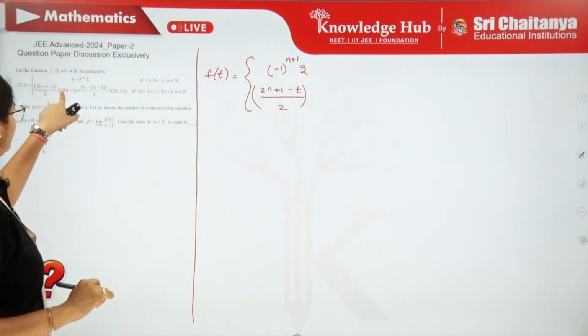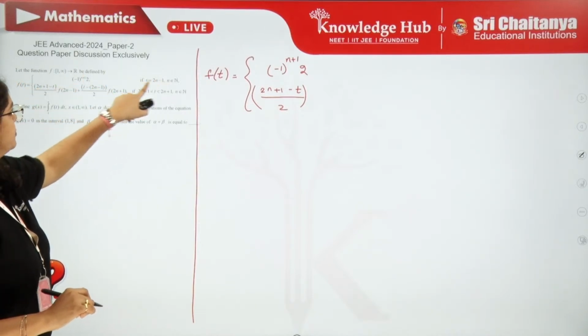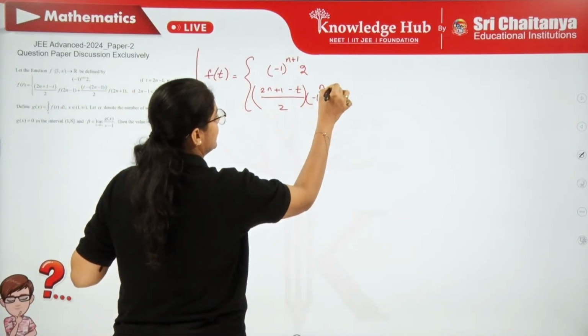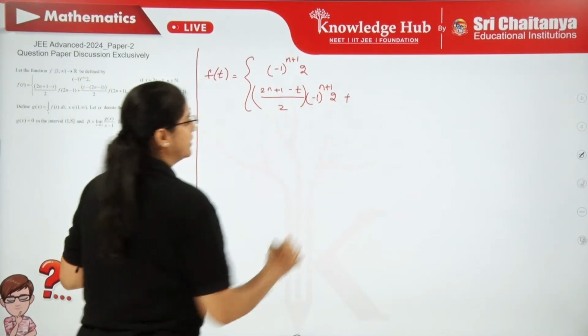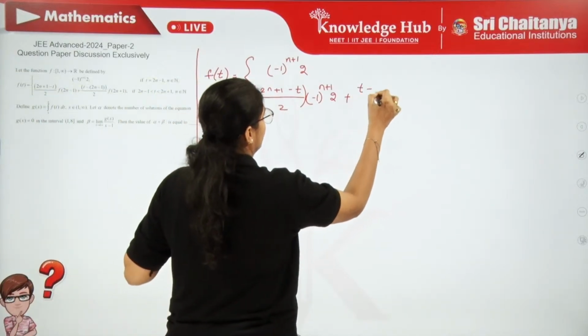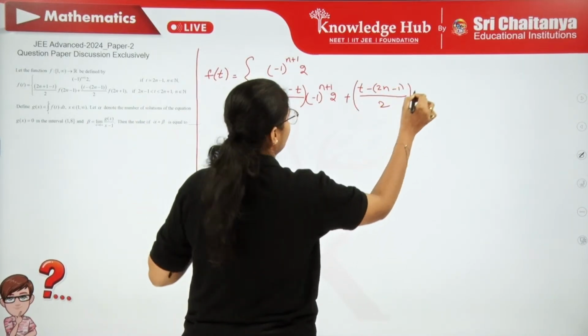Now what is f of 2n minus 1? The function value when t is 2n minus 1 is already given, that is minus 1 power n plus 1 into 2. Done. Next we have t minus 2n minus 1 by 2 into f of 2n plus 1.